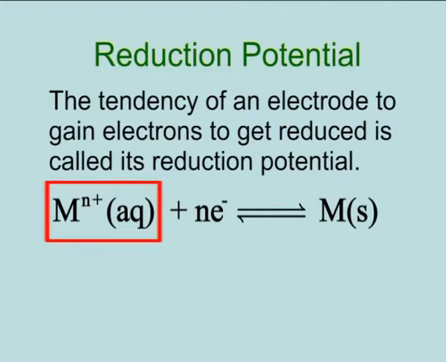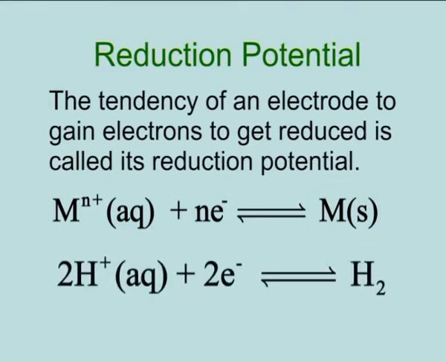Metal ions in the solution, that is Mⁿ⁺ plus n number of electrons, are in equilibrium with metal in the solid state. 2 hydrogen ions in the solution plus 2 electrons are in equilibrium with hydrogen in gaseous state.